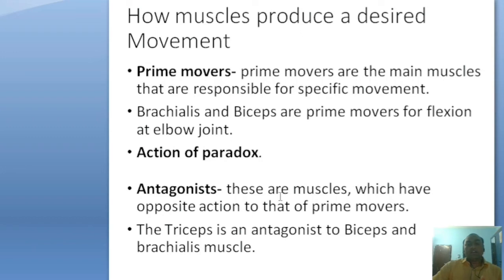Another is muscle antagonists. Antagonists are the muscles with opposite action to the prime movers. An example is triceps as an antagonist to the biceps and the brachialis muscles.